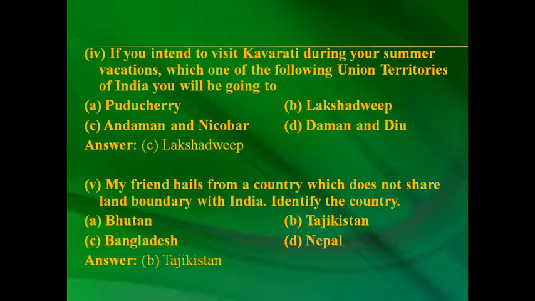Answer is Lakshadweep. Fifth question is, my friend hails from a country which does not share land boundaries with India. Identify the country. Options are Bhutan, Tajikistan, Bangladesh, Nepal. Answer is Tajikistan.